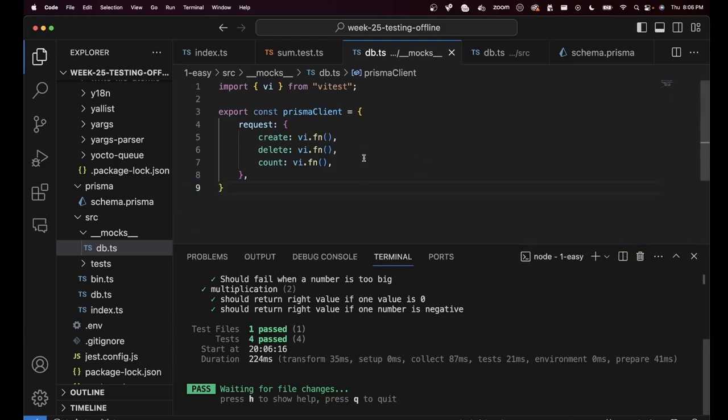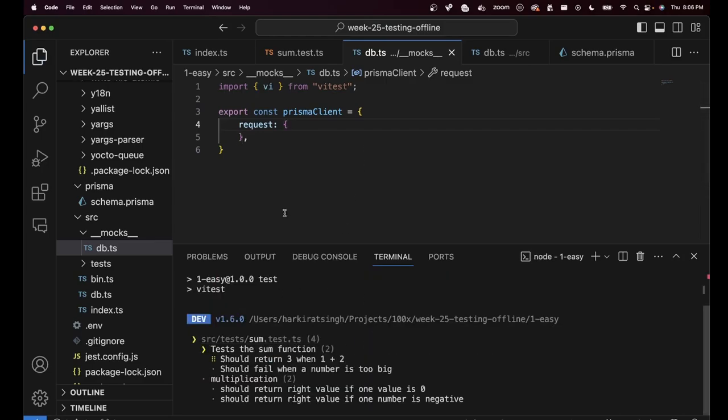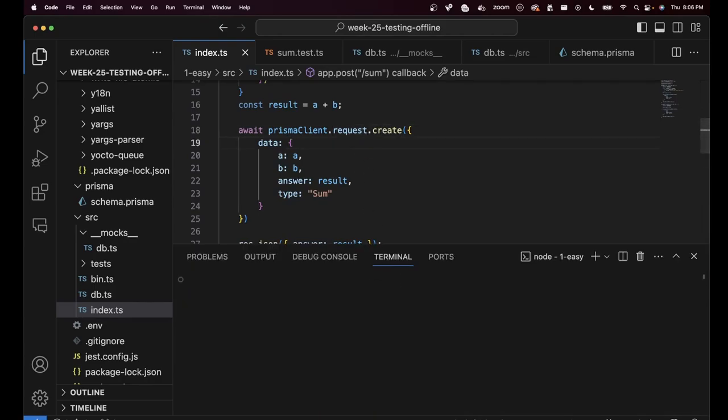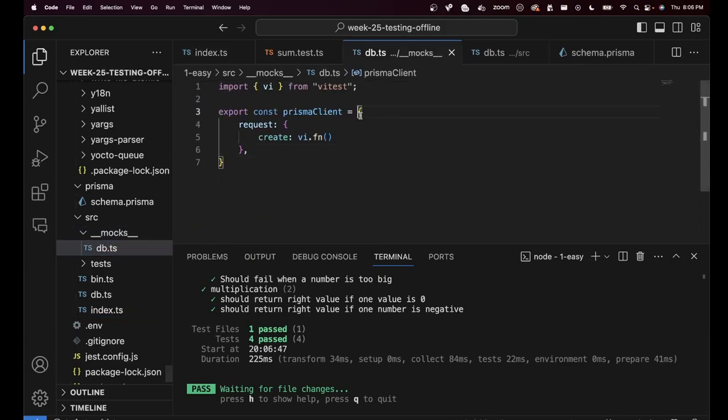Why? Because I've said the create function is going to be v.fn. If I run this again, it works. If I remove the create v.fn, then you will see it begins to fail because the create call hasn't been mocked out. If the create call isn't mocked out, then of course this Prisma client.request.create will begin to fail. So that is another way to structure your mocks, is to put them in a __mocks folder and export everything from here. That is step 1 of what we've done in this slide.